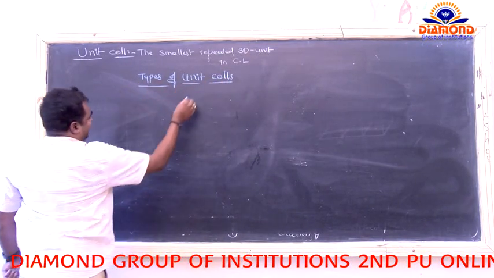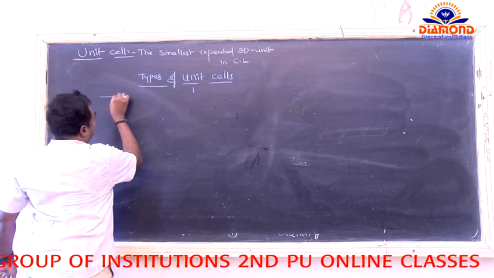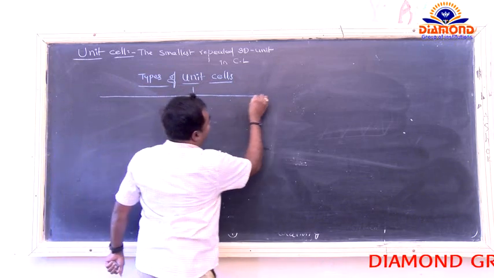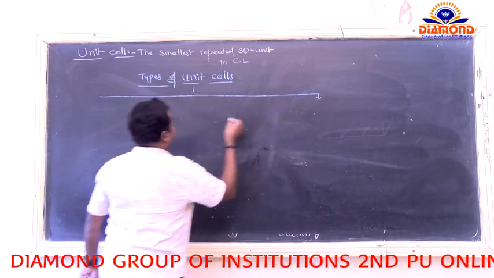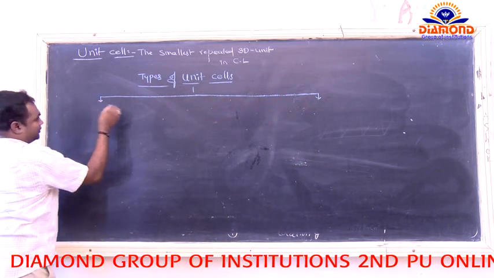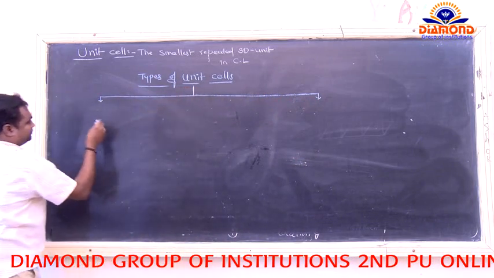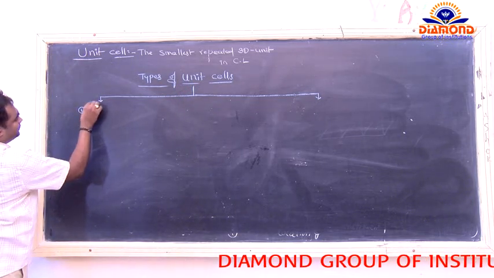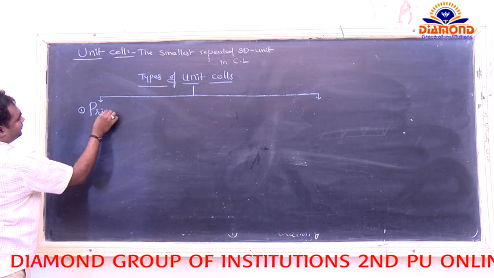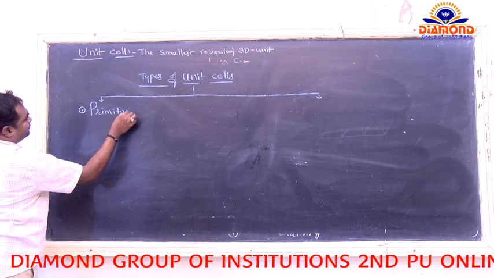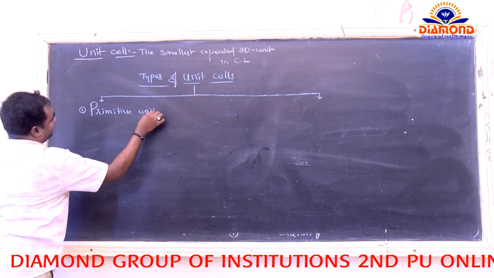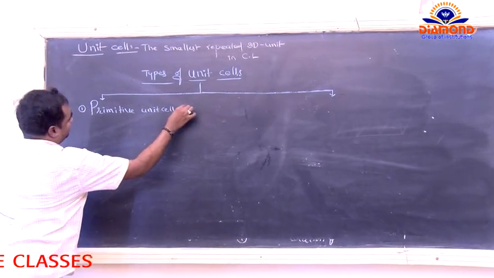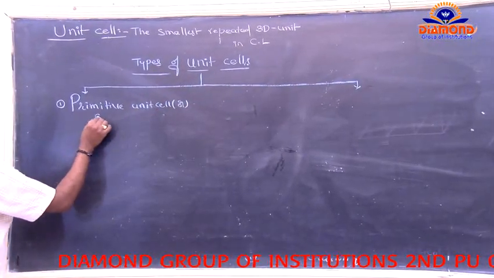Types of unit cells. The unit cells are classified into two different types. The first one is the primitive unit cell or simple cube.